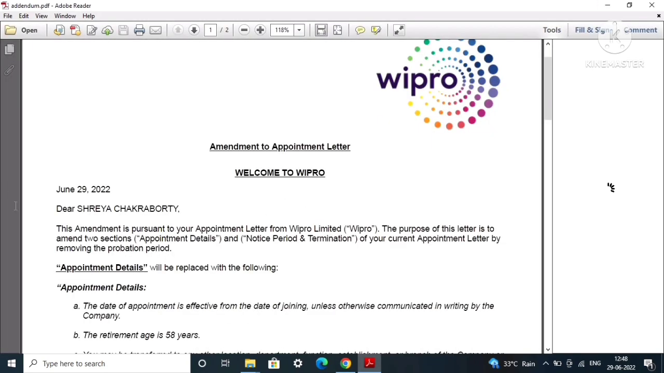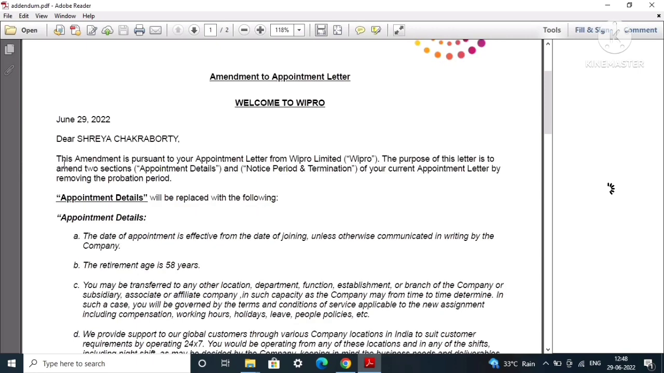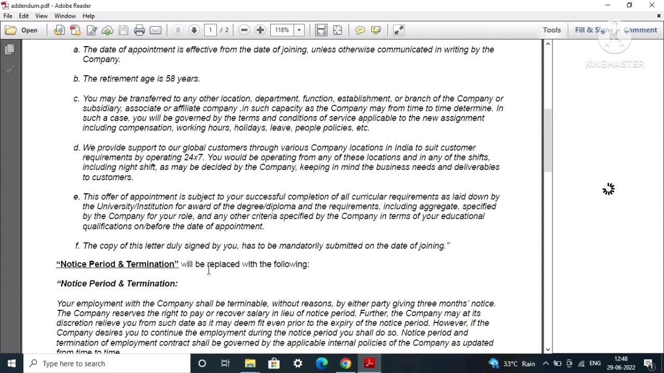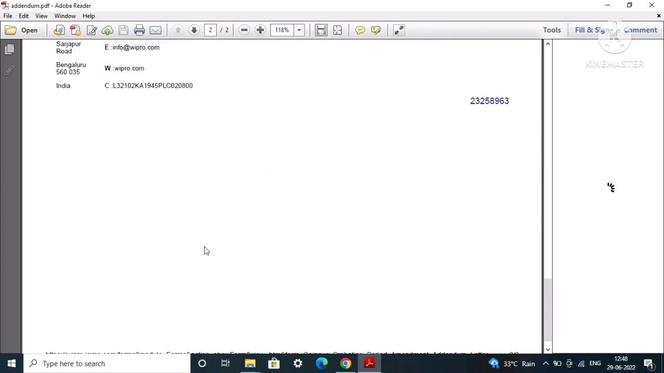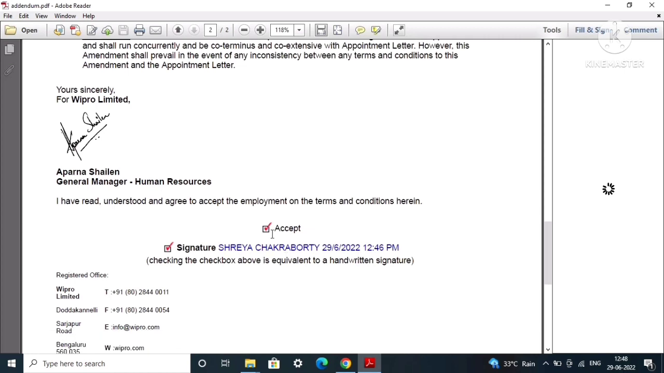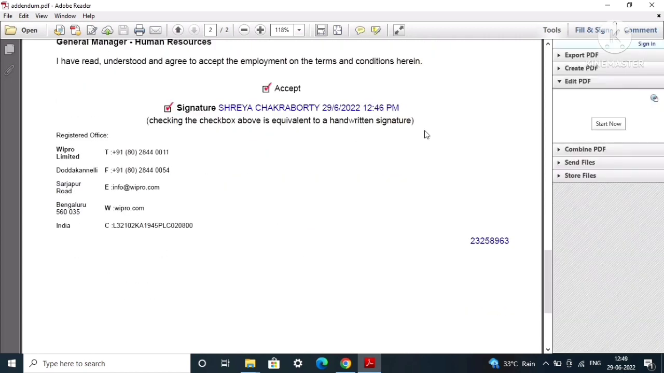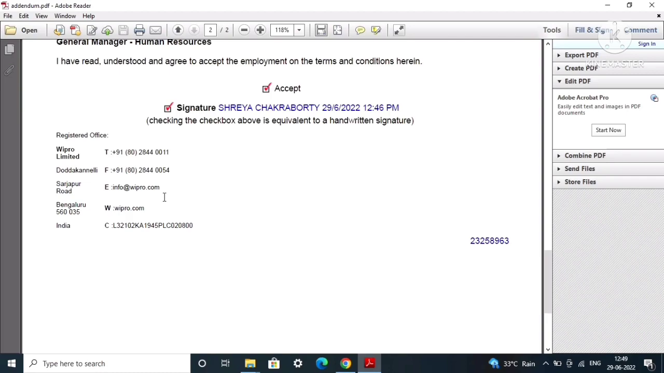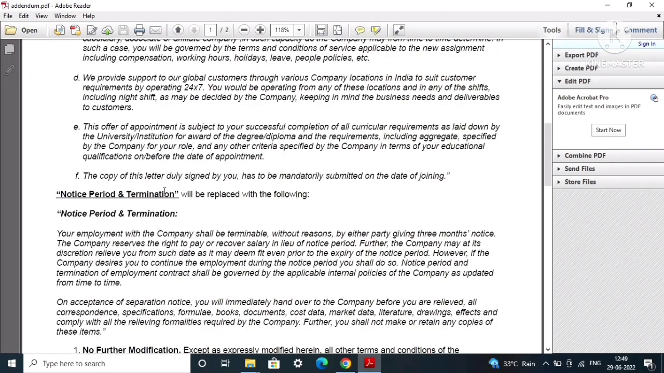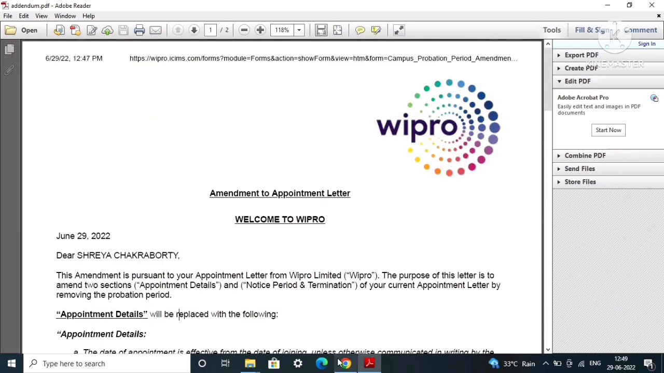Welcome to Wipro. Dear, your name will be there. Then today's date will be mentioned. This amendment is pursuant to your appointment letter from Wipro Limited. The purpose of this letter is to amend two sections: appointment details, and notice period and termination of your current appointment letter, by removing the probation period. So here is the letter. Read through this letter. See here, this is accept and signature. Both I have done. Also this is my resume number. Your resume number will also be mentioned, and every detail is there. So this is how you will download the